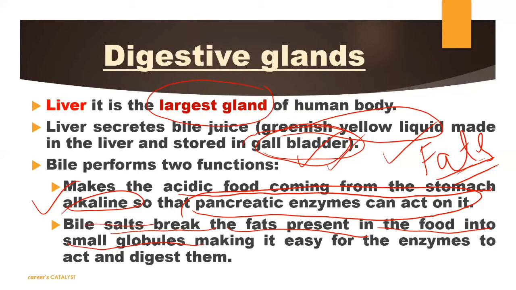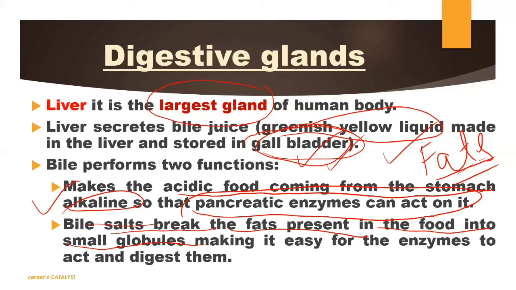It's okay, we can remove our gallbladder, because after removal of the gallbladder also the liver will act, and the enzymes which it releases will directly get transferred into the small intestine. Agar nahi hai gallbladder, then also it's okay.